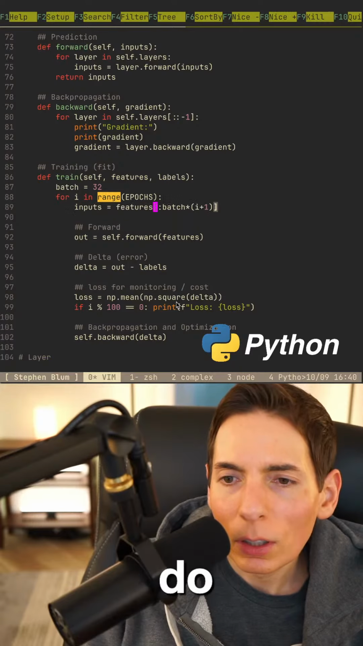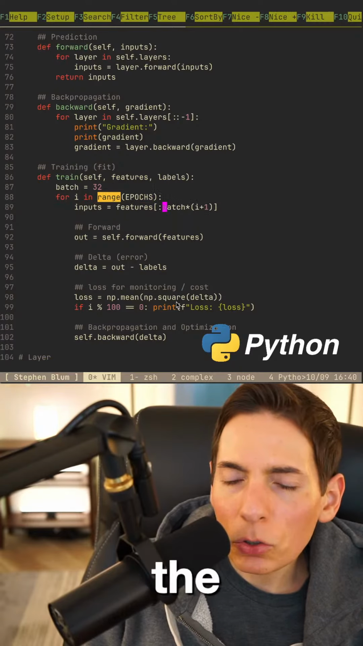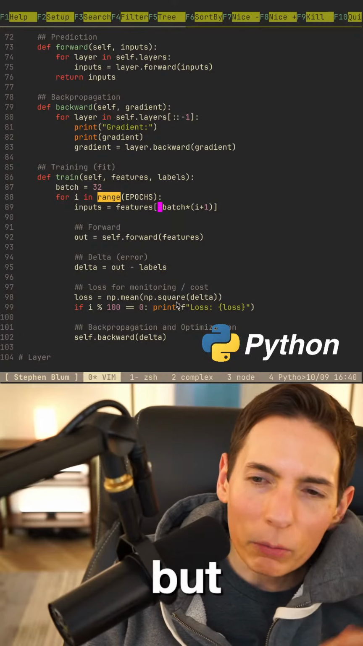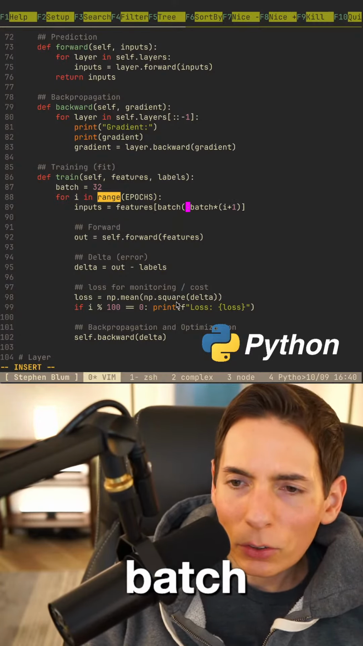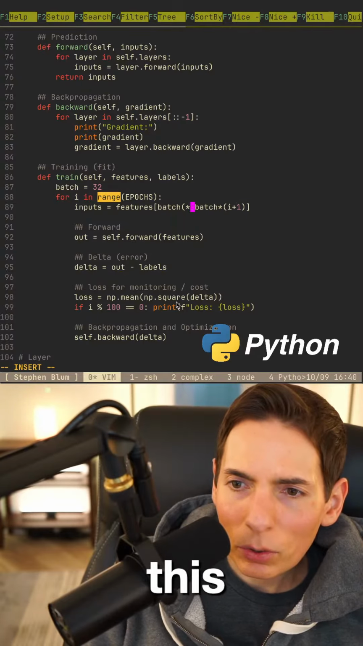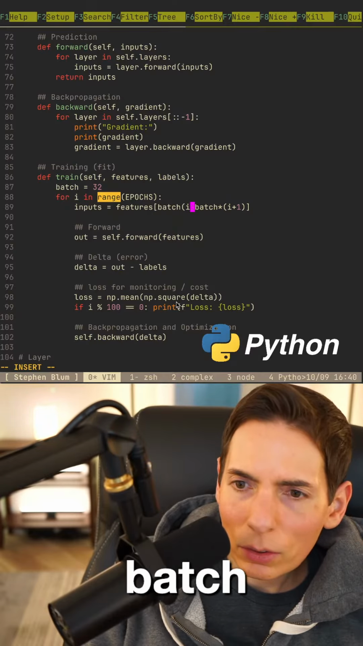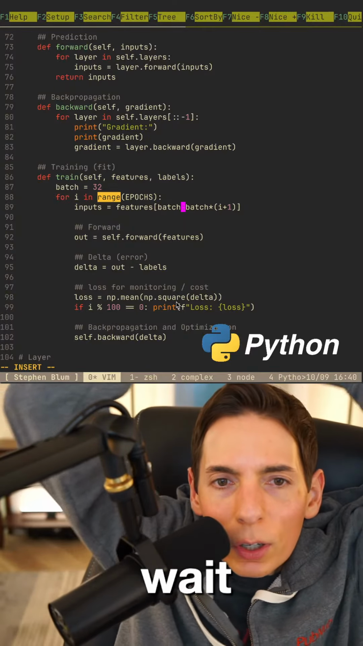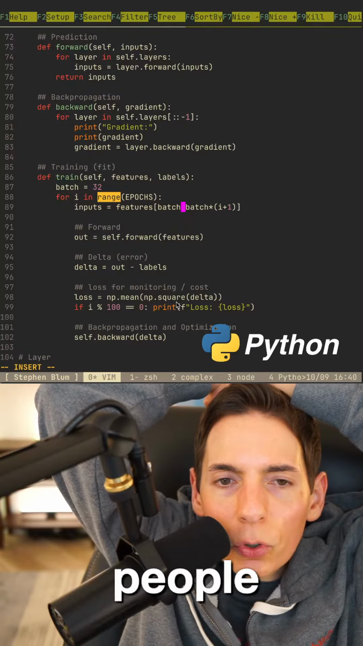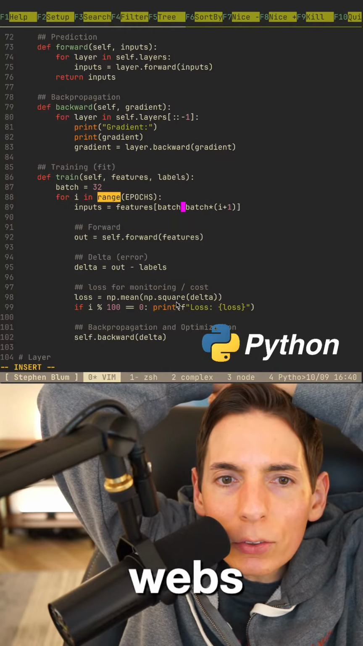So this will give us the features, but will it give it the right? So wait, we need to do batch, or we need to go batch like this. Don't we have to do it like this? Times I times batch. Wait, hold on.